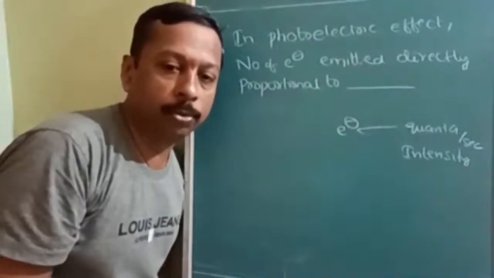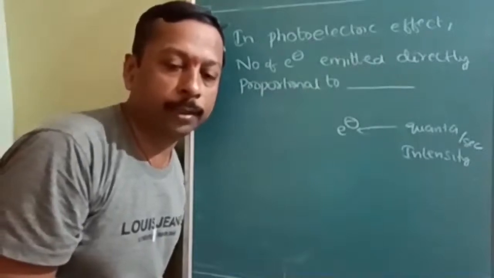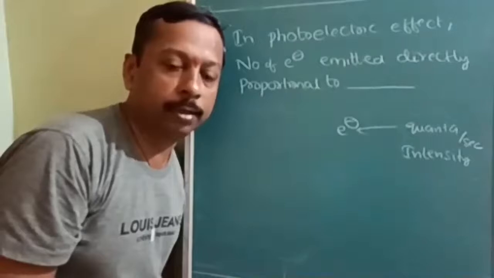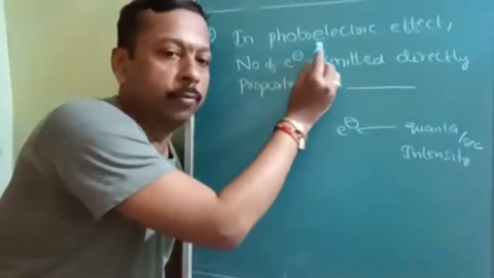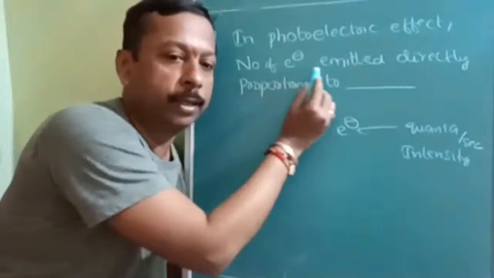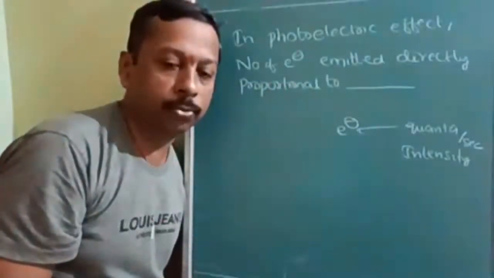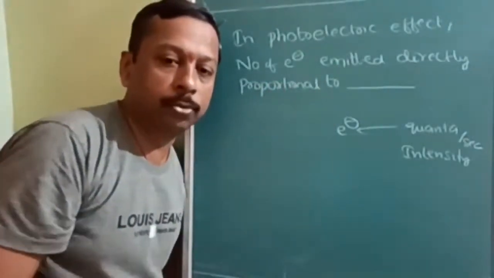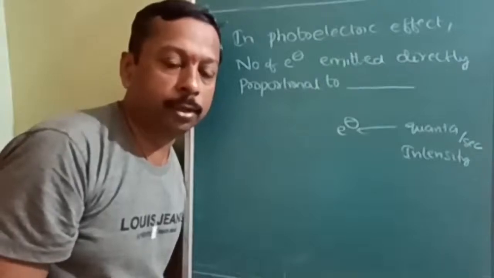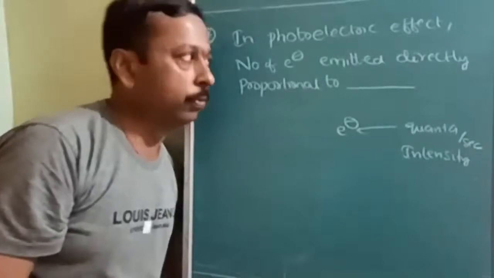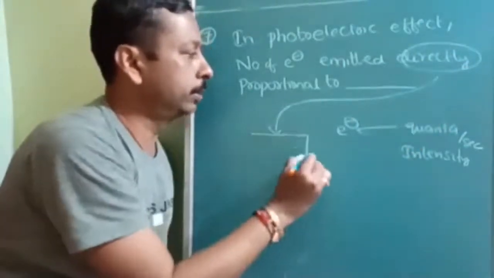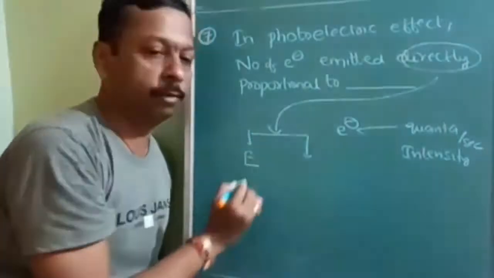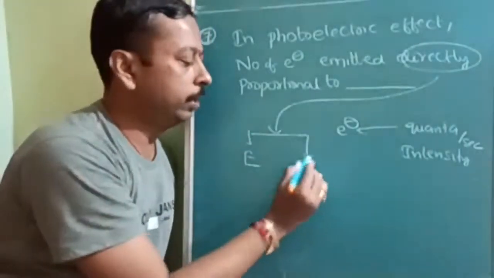But if the question is about the kinetic energy of the electron, then it is directly proportional to what? In the photoelectric effect, the kinetic energy of the emitted electron is directly proportional to the energy of the photon or the frequency of the photon. So there can be two options: directly proportional to the energy of the photon and the frequency of the photon.